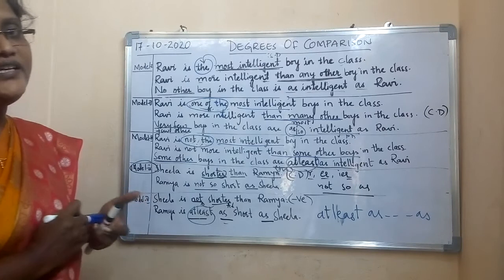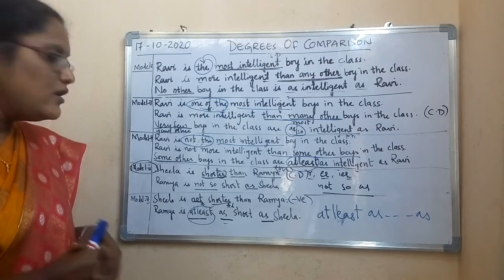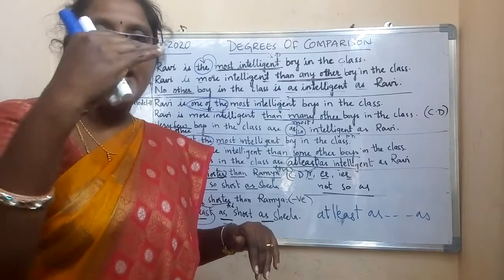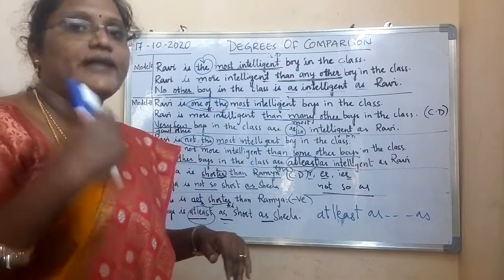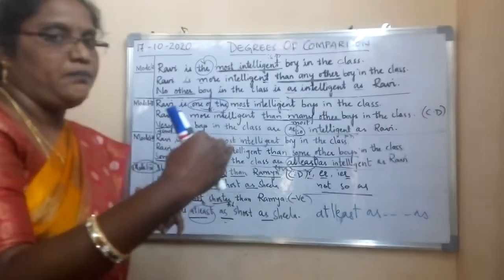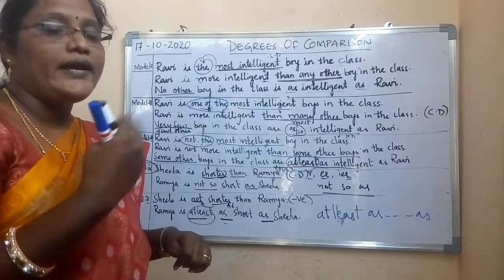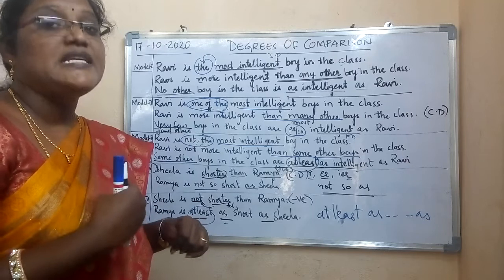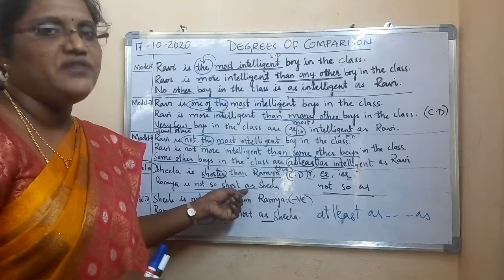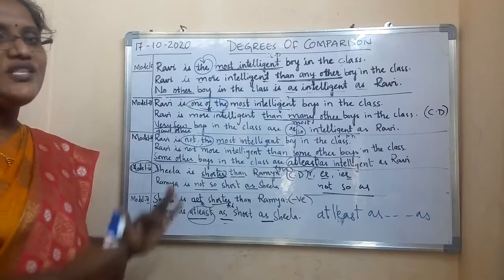So these are the degrees of comparison. Five models we have learnt. Have you all understood? Once again, in type 4 and type 5 you don't have superlative degrees, only comparative and positive. How to identify type 4? In type 4, if the comparative degree is in a positive statement, you have to understand it as type 4. How to identify type 5? If the comparative degree is in a negative statement, then it is type 5. If it is given negative, you have to make it positive. If it is given positive, you have to make it negative. That's it. Is it clear? You need to change the names.